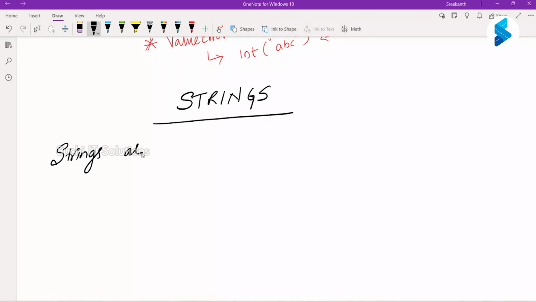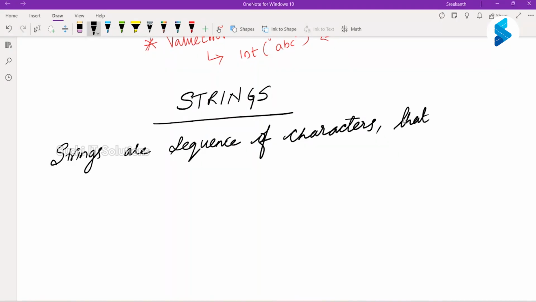Strings are a sequence of characters that are enclosed in quotation marks.